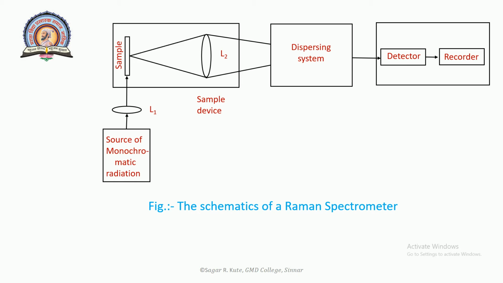The schematic of a Raman spectrometer with a laser source is shown in this figure. The commonly used sources are the helium neon laser, argon ion laser, krypton laser and argon krypton mixed laser. In certain cases, red radiation is preferred to reduce the fluorescence and decomposition of the sample.